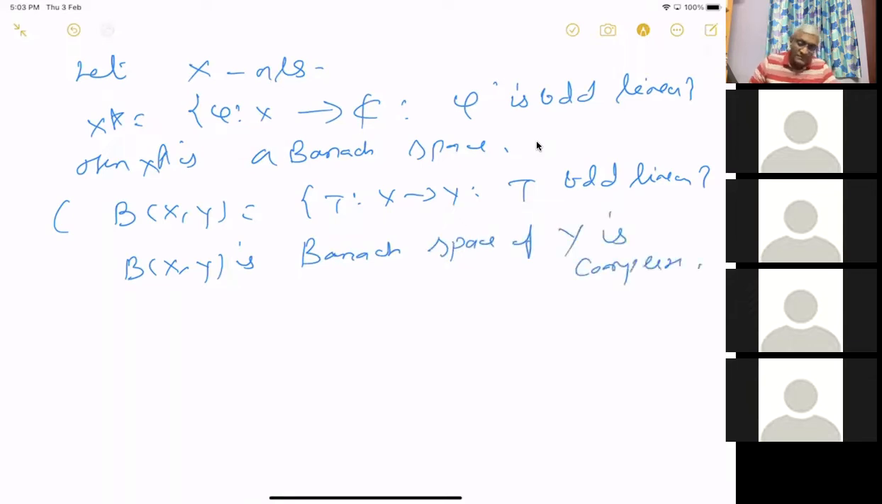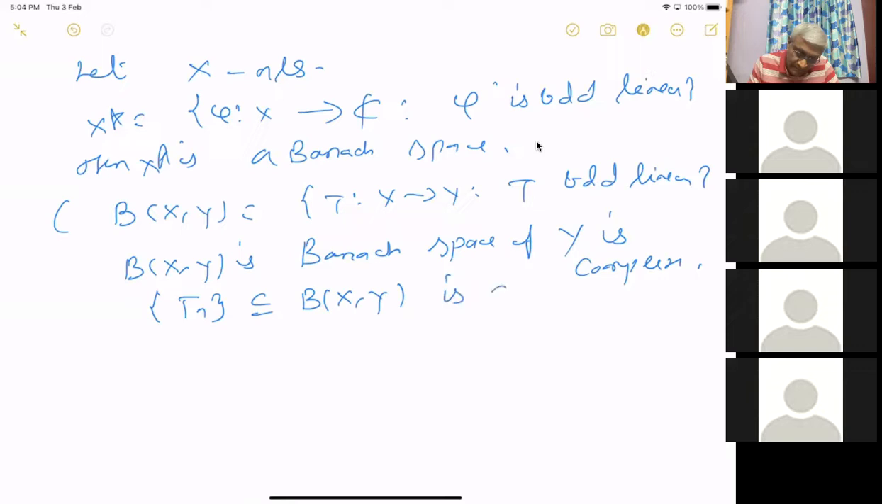Its normed linear space structure is clear. You have to only check it's complete. So to check it's complete, you take some sequence Tn contained in B(X,Y) which is Cauchy. It need not be the case that X is complete. If Y is complete, then all bounded linear operators from X to Y, that collection forms a complete normed linear space with respect to the operator norm.